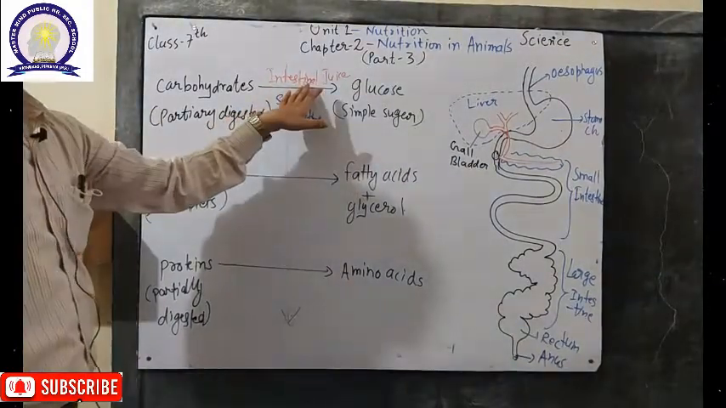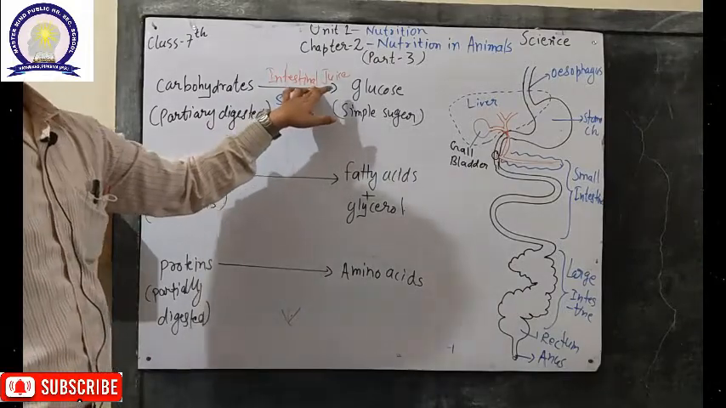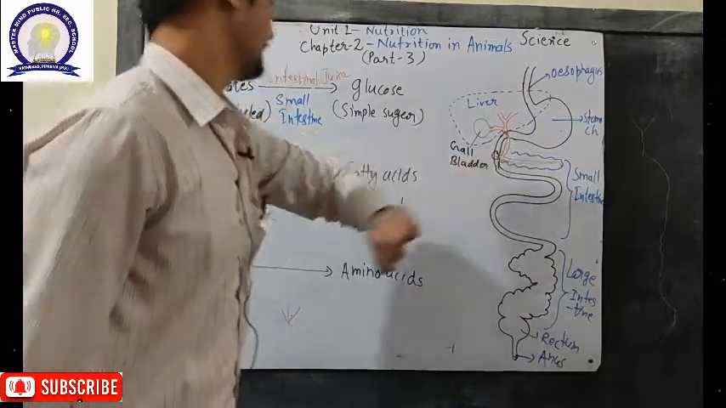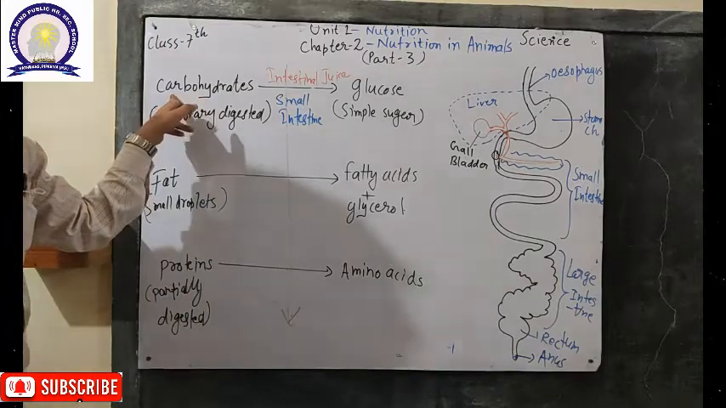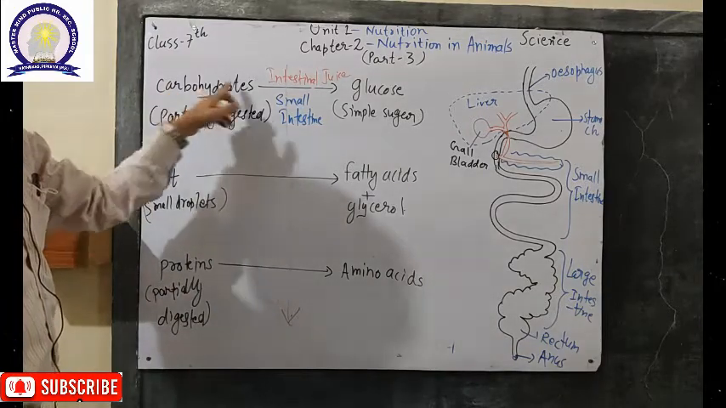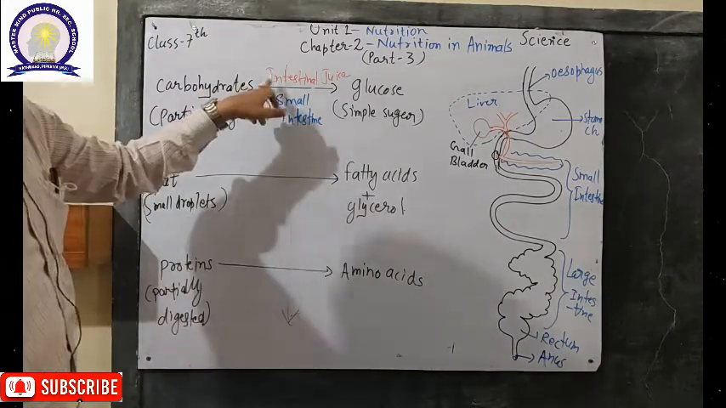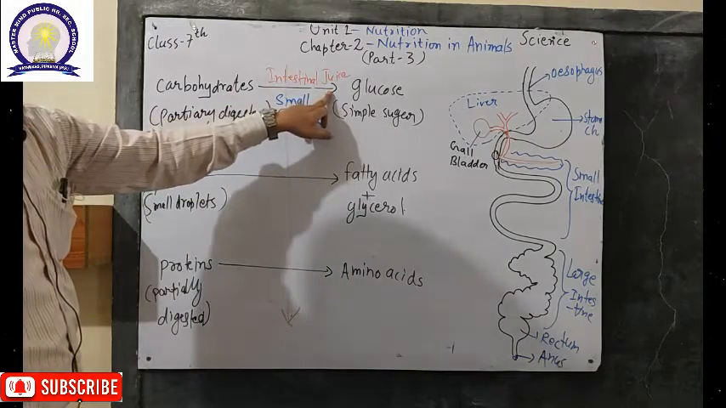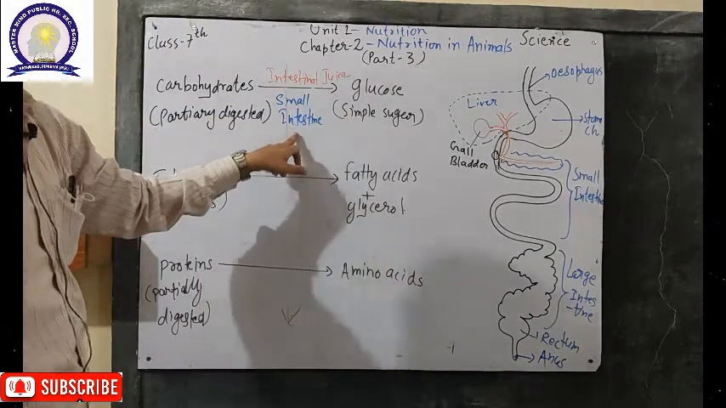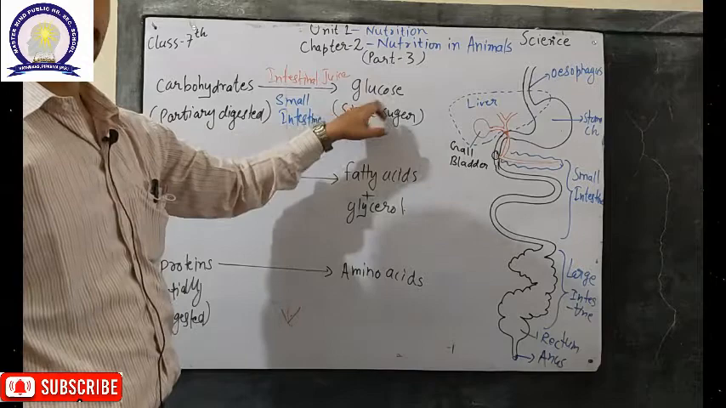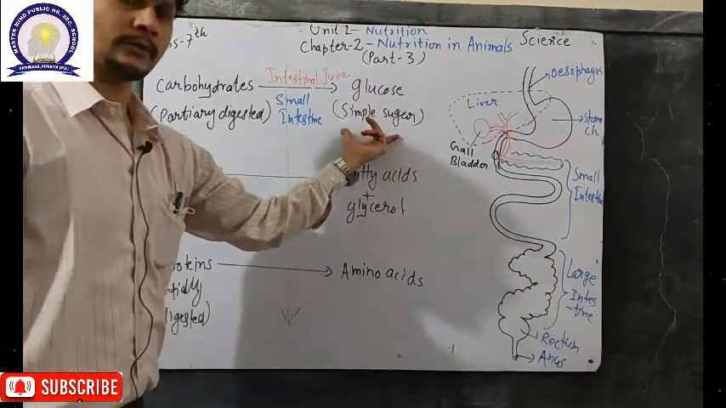Now, with the help of the intestinal juice, which is provided by the gallbladder, liver and pancreas, the components of the food particles that are carbohydrates, partially digested, are converted inside the small intestine into glucose, the simplest form of sugar.